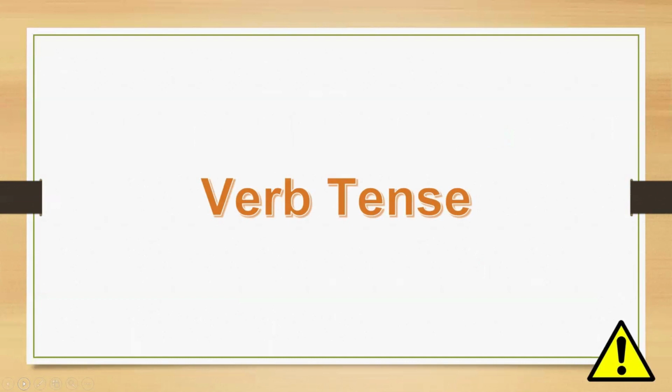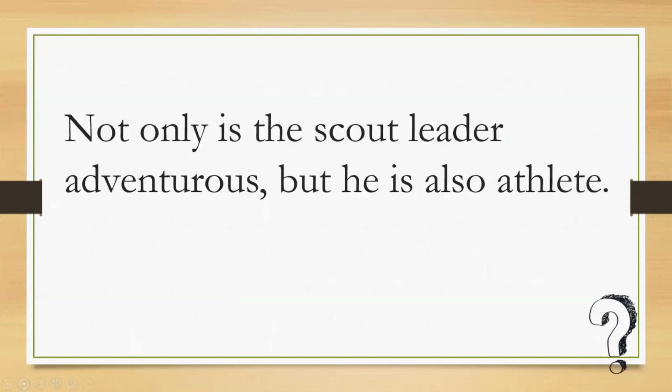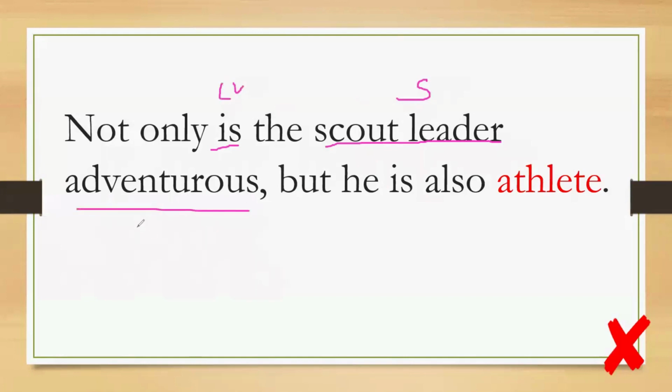Now let's have another type of how to identify errors. Now check this sentence. Not only is the scout leader adventurous, but he is also athlete. Can you pick out the word that makes the sentence wrong? And that word is no other than athlete. Now, if you noticed, we have here scout leader as your subject, and the verb here is a linking verb and adjective, which is your predicate adjective.